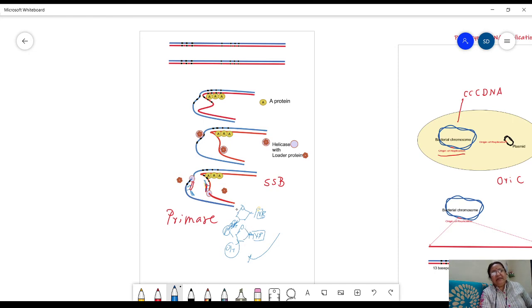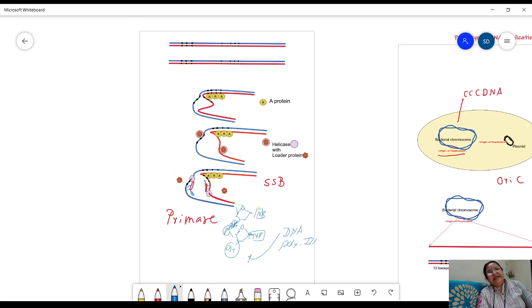If this is an RNA primer, then there will be addition of a DNA nucleotide with the help of DNA polymerase, because now, because of the RNA primer, the OH end is available and DNA polymerase 3 can add the next deoxyribonucleotide to this 3' end and it will be extended. Now the charge is taken by DNA polymerase 3 and it will extend synthesis.